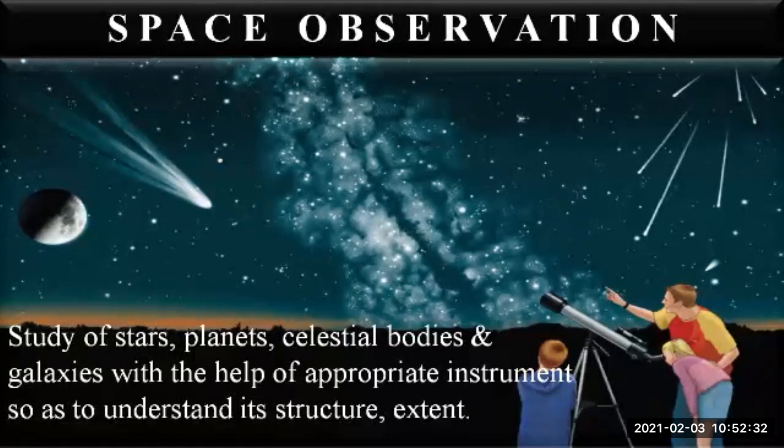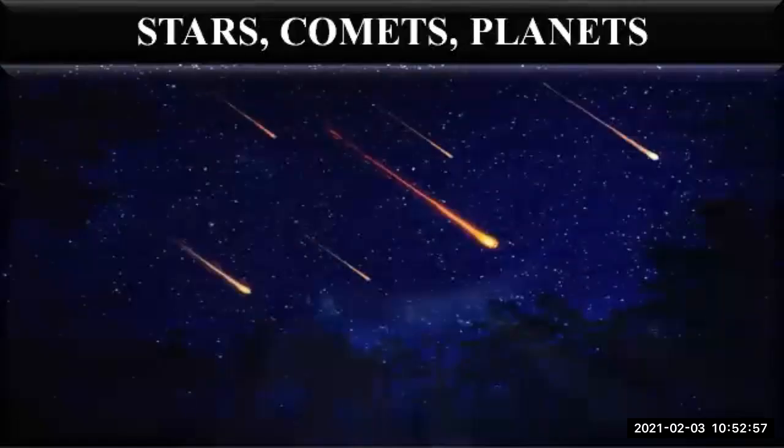When we study the stars, planets, celestial objects or galaxies with the help of certain instruments, so as to understand their structure and extent, it is called space observation.